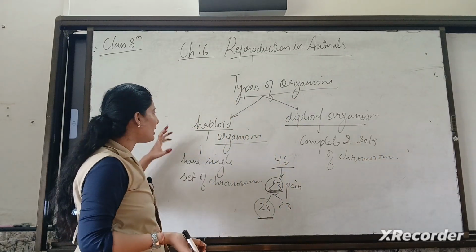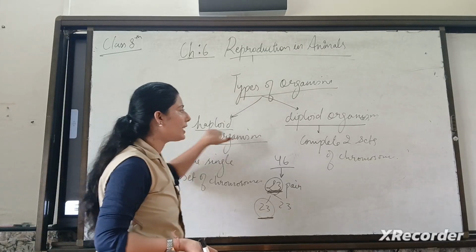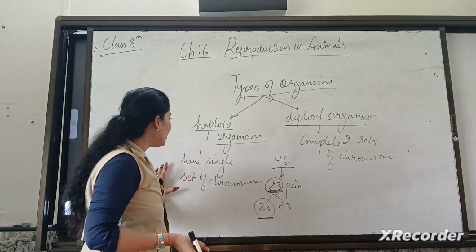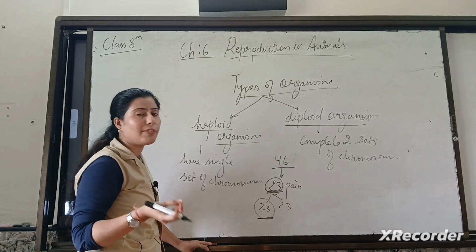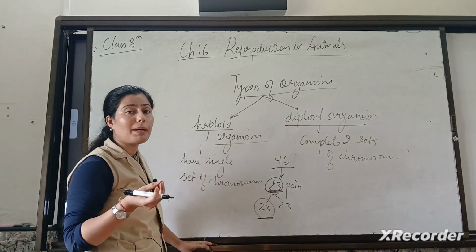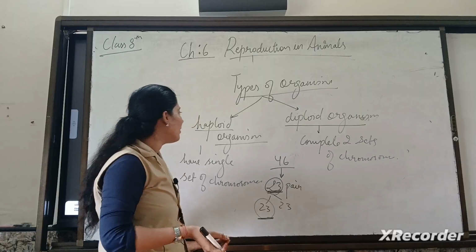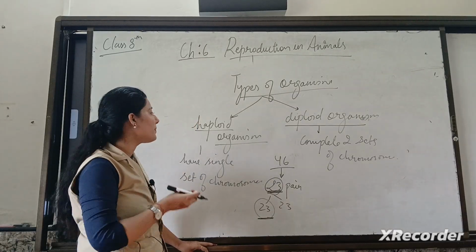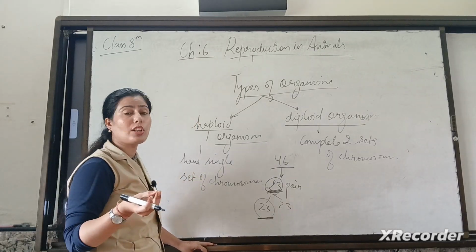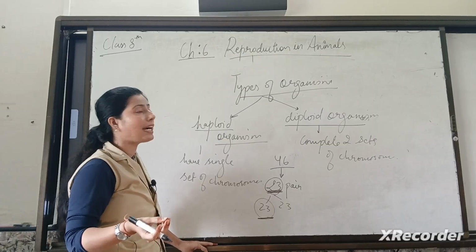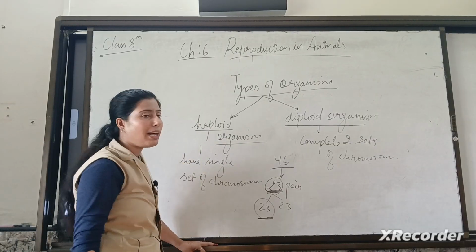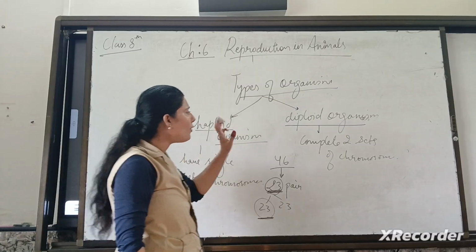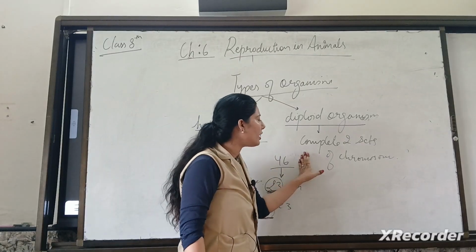Now, what are the examples of haploid organisms and diploid organisms? Haploid organisms are all your lower organisms. We can say your microorganisms are also haploid organisms, or we can say your amoeba, paramecium, bacteria all are included in this group which we call haploid. Clear? Now, what are the examples of diploid organisms?